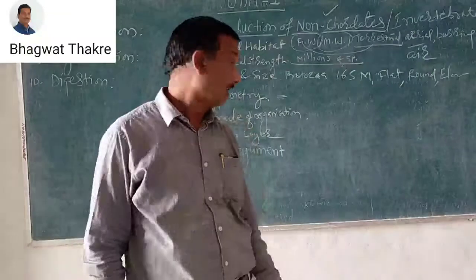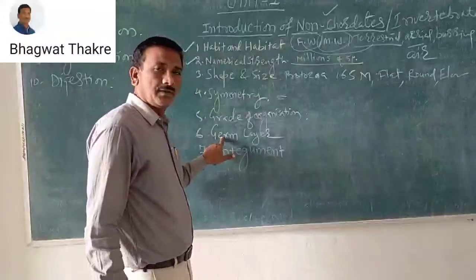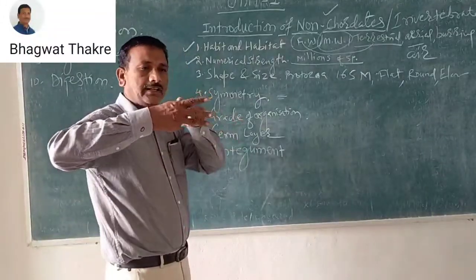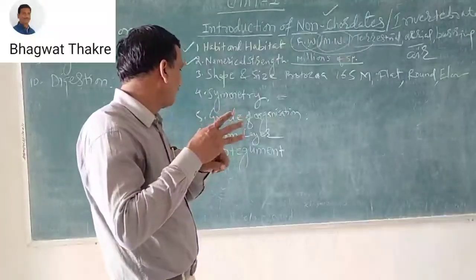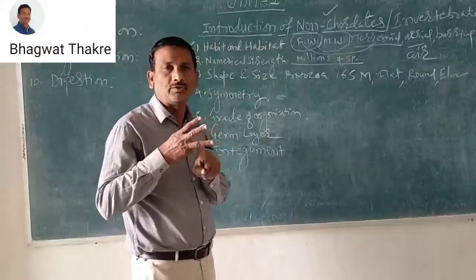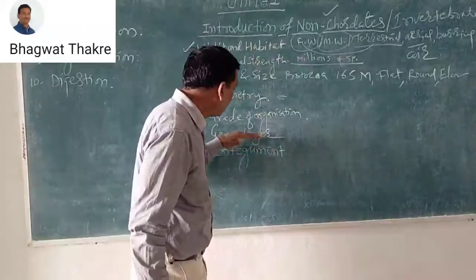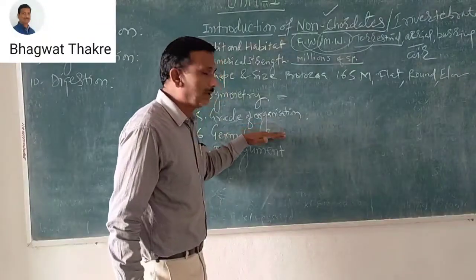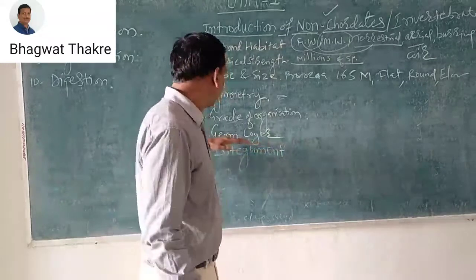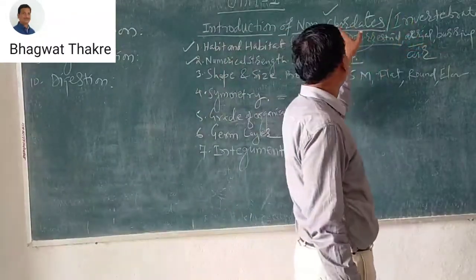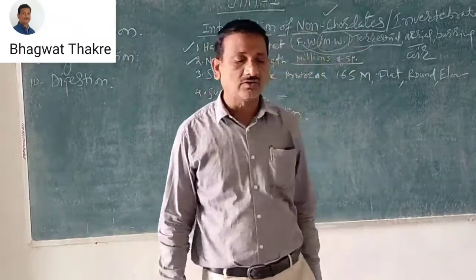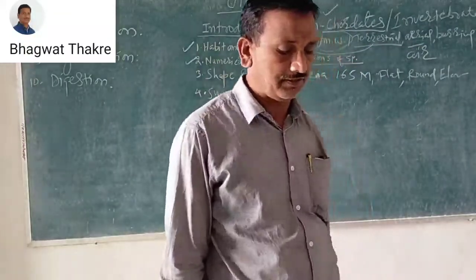The first is the outer layer, the middle is known as the mesoderm, and the lower is known as the endoderm. These germ layers are found in the invertebrates. Invertebrates are non-chordates, that is the characteristic.